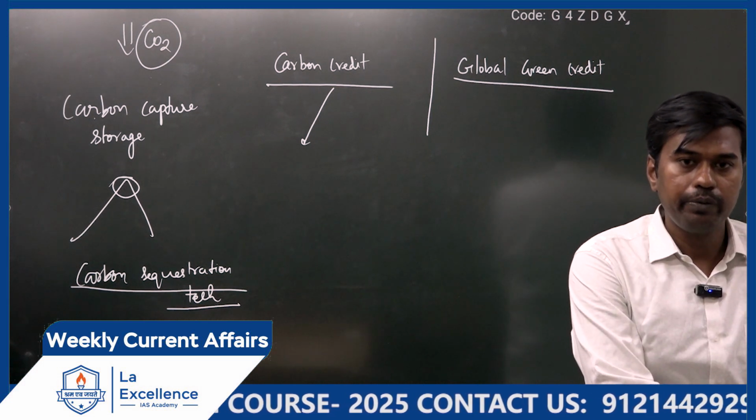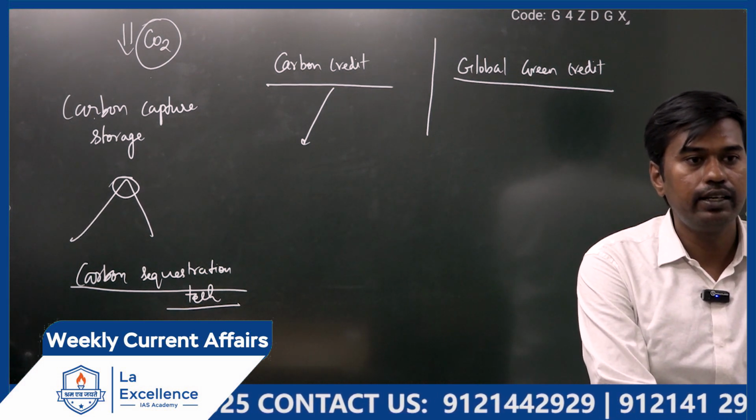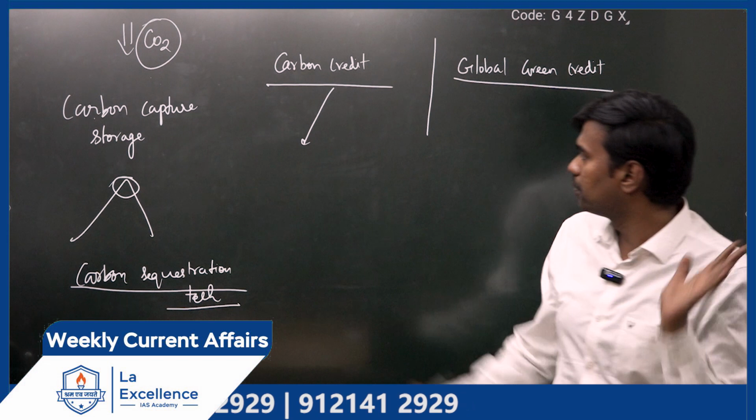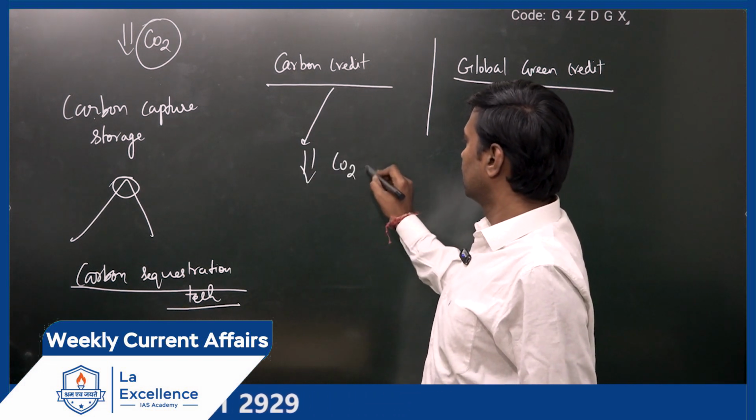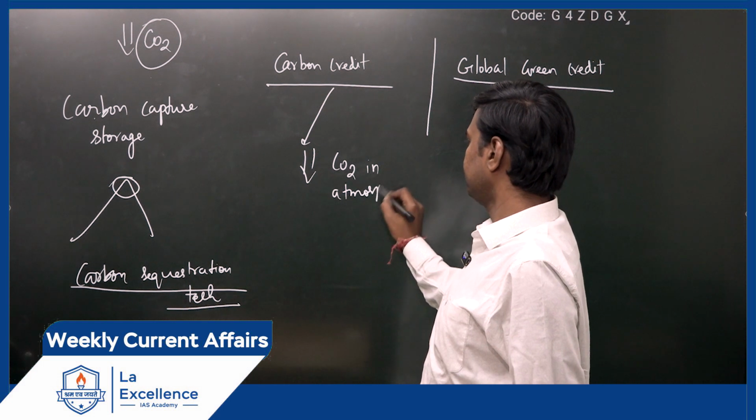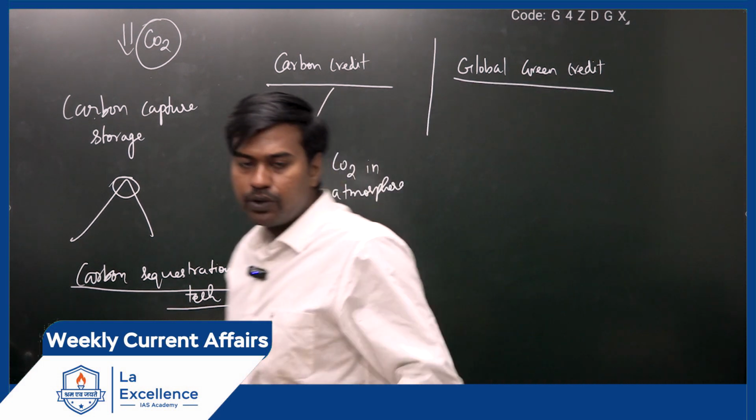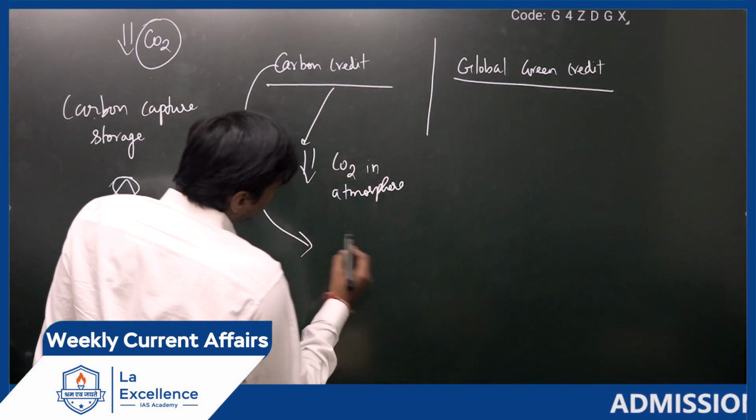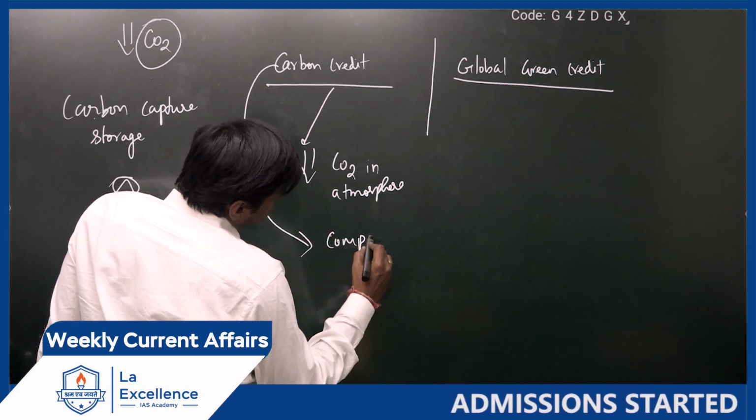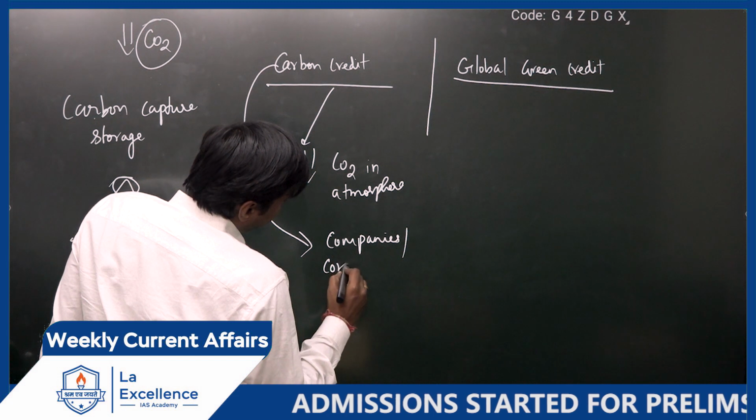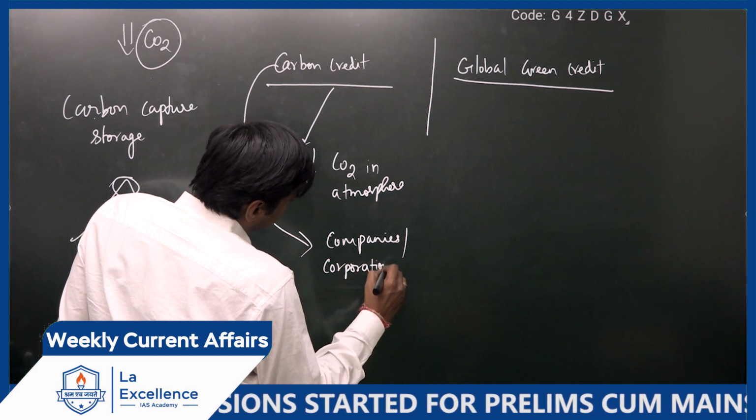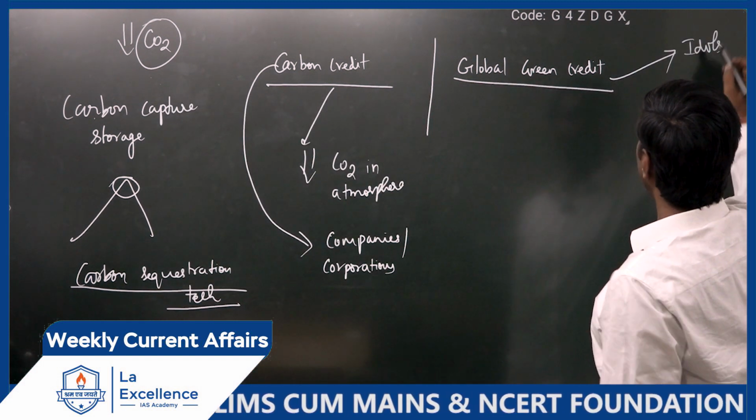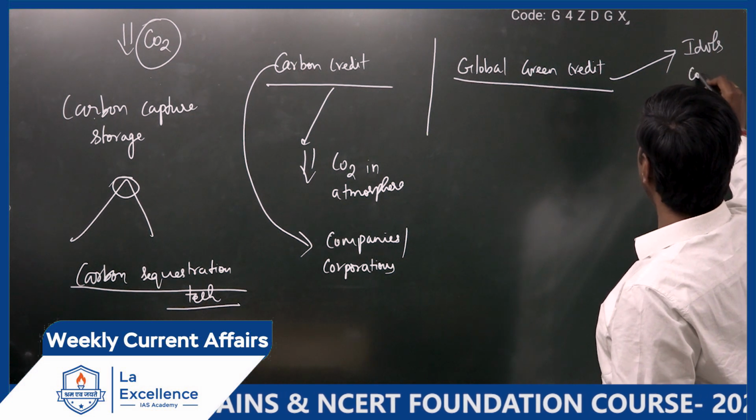Now let's discuss what we mean by carbon credit. Carbon credit is a concept where we are talking about reducing the carbon dioxide in the atmosphere, as simple as that. Suppose, for example, this carbon credit concept is available only to companies or corporations, whereas the global green credit is available to individuals as well as to groups, that is, companies.